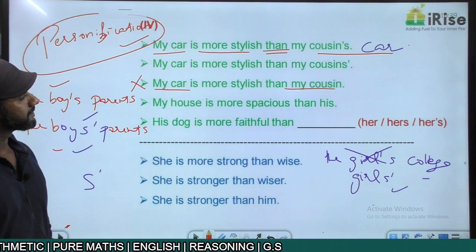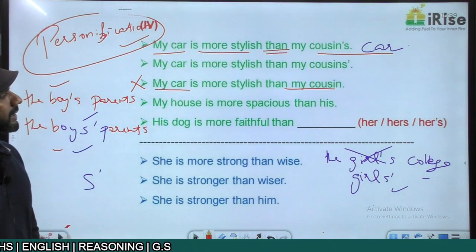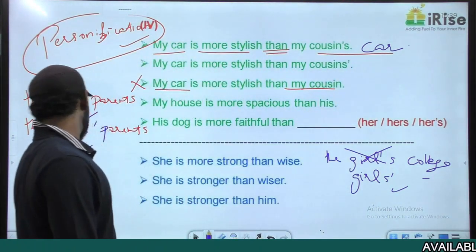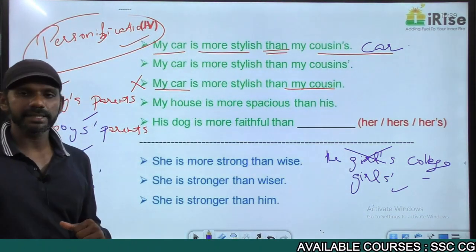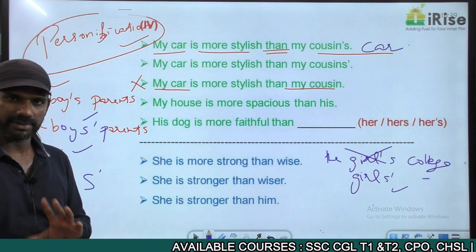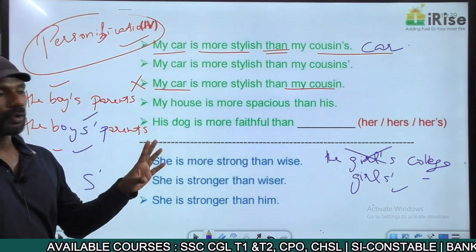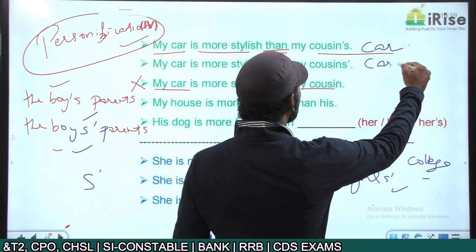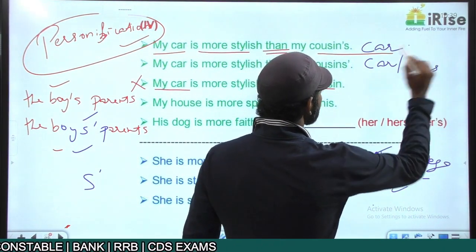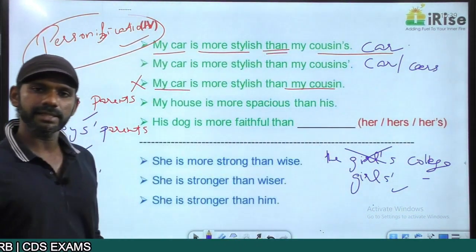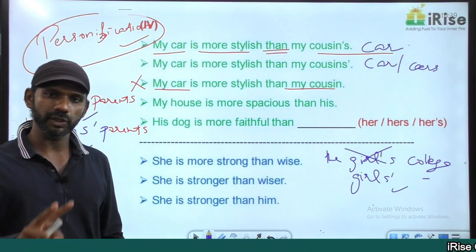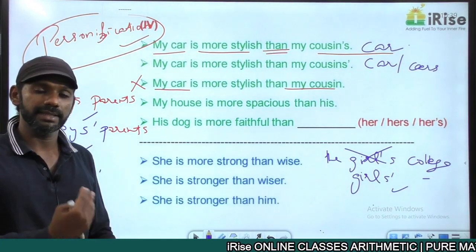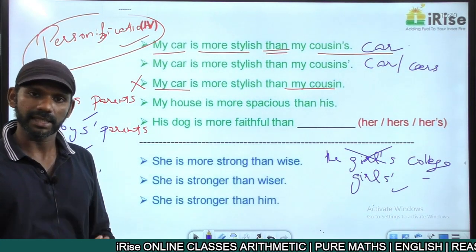Come to the second one. My car is more stylish than my cousins'. Cousins' means how many cousins? More than one cousin. Yes. My car is more stylish than my cousins' means cousins' car or cars. Doesn't matter. Now if it is cousins' car or cousins' cars, only two entities are getting compared. One entity is my car, the other entity is my cousins' car or cars.